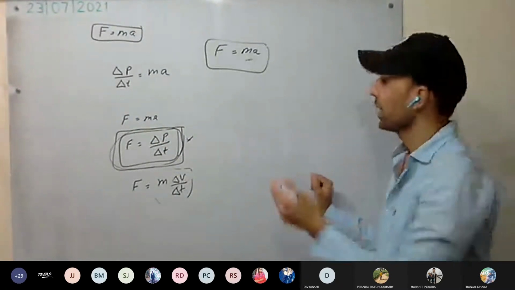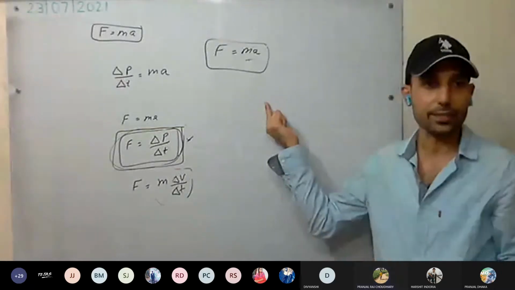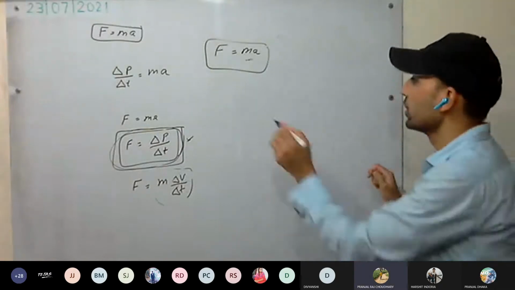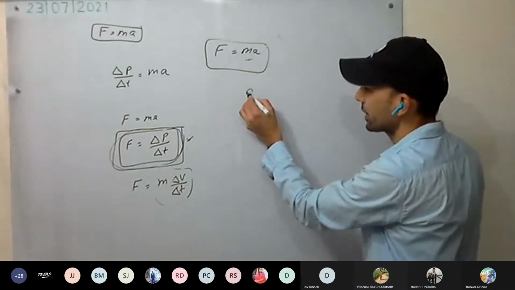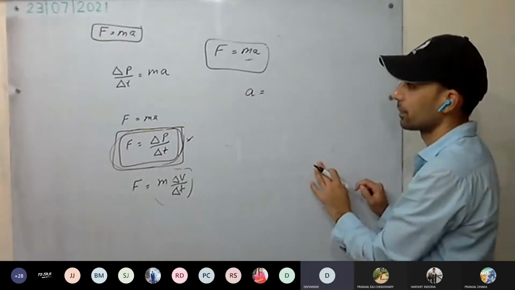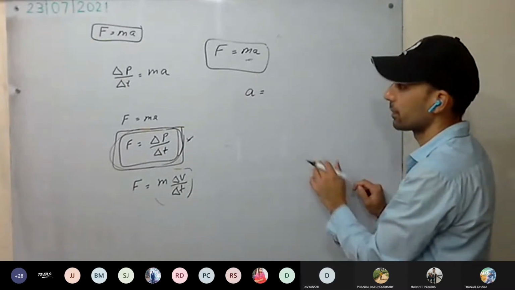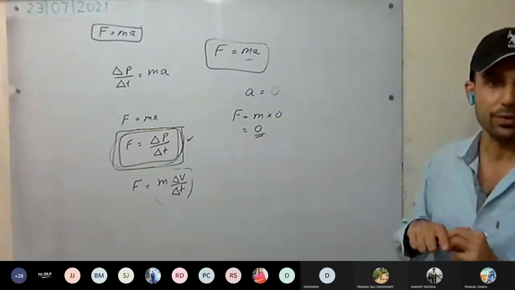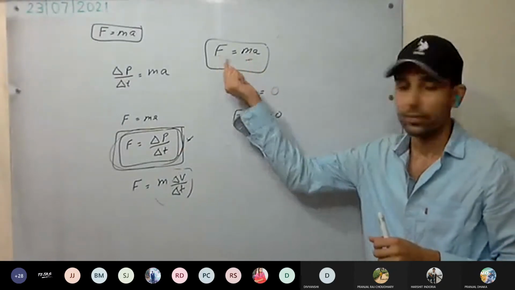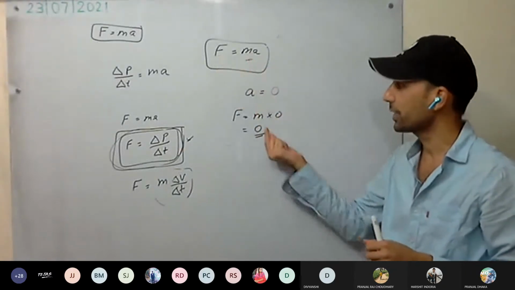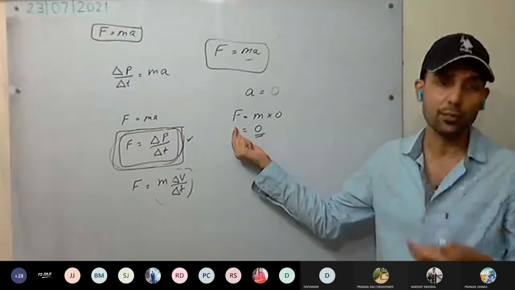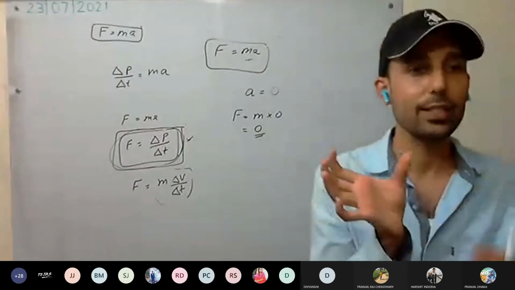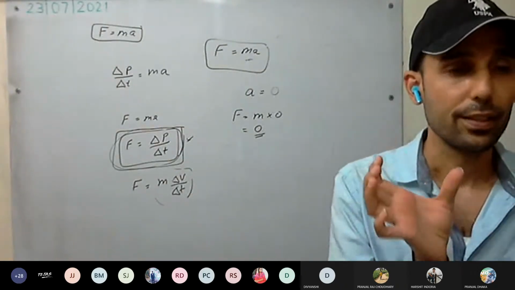What was the first law? If a body is at rest, it remains at rest unless an external force is applied. For example, if the body is at rest, it means acceleration will be how much? 0. So force applied will be how much? 0. Yes or no? So acceleration is 0, force applied is 0. That means no external force is acting. When no external force is acting on the body, acceleration is 0, which means the body is at rest.